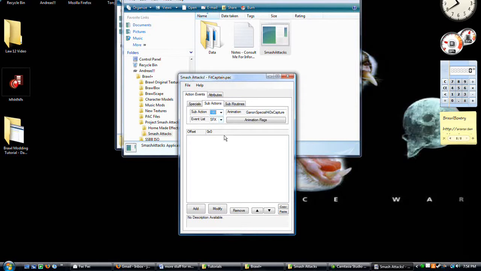So let's go to 0. Just to test it, I'm going to put it on attacks, just the A combo. So his A combo, I'll just put it there because that will be the easiest for you to hear it.